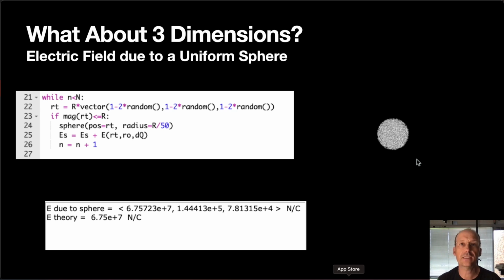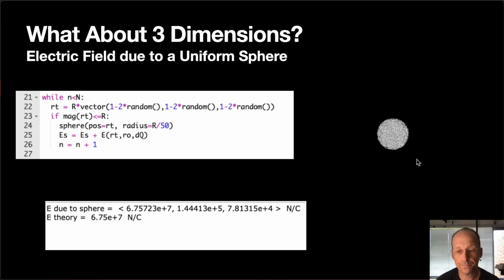Easy. So in this case, I'm using these points to calculate the electric field due to the sphere, and to show that you get the same electric field as if you assume there's one point charge in the middle, and it works pretty well. So there's my theoretical electric field, my actual electric field. You'll notice that it's 6.7 times 10 to the 7th in the x direction, which it should be. I had my point in the x direction. And the other ones are much smaller, even though it's times 10 to the 5th. It's really small. Of course, the more points you have, the better. But again, this is not the best way to calculate the electric field, but it is a great way to show students that a uniform distribution of point charges looks like a single point charge.